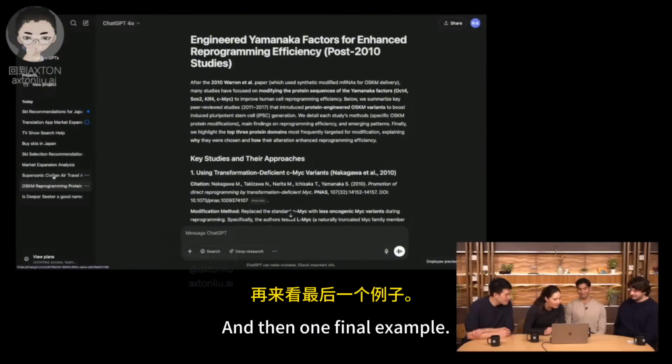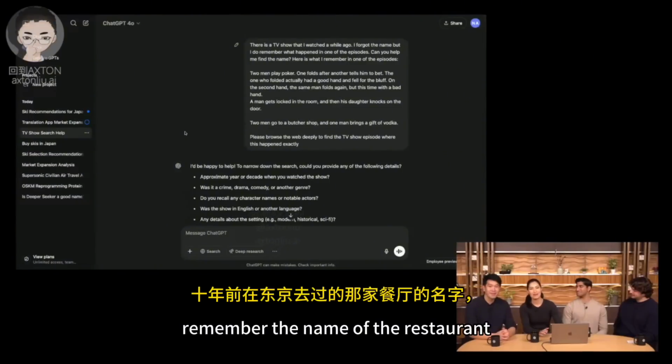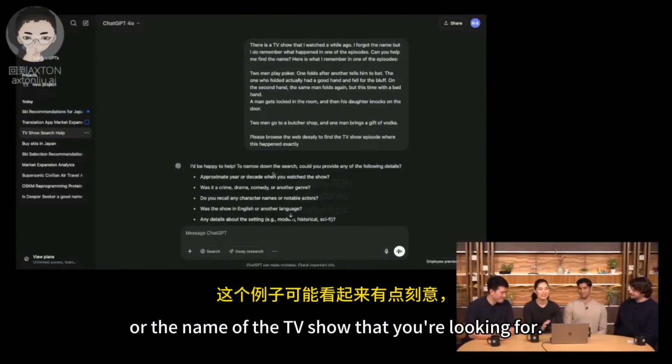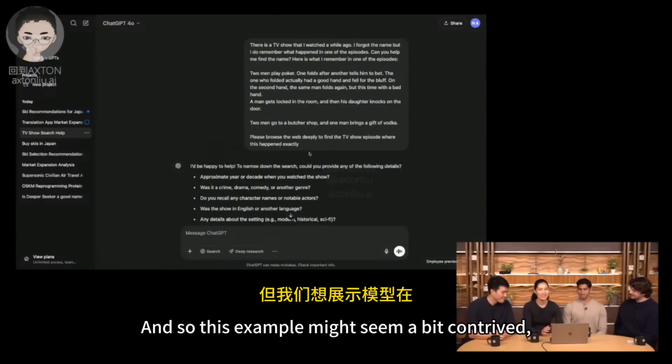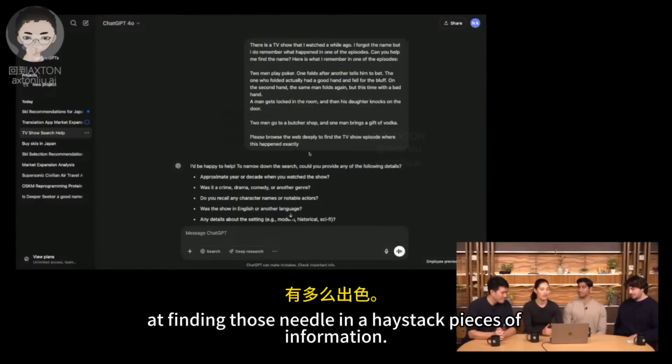And then one final example. Okay, so I'm sure everyone's had this moment where you can't remember the name of the restaurant that you went to in Tokyo 10 years ago, or the name of the TV show that you're looking for. This example might seem a bit contrived, but we wanted to show how good the model is at finding those needle in a haystack pieces of information.